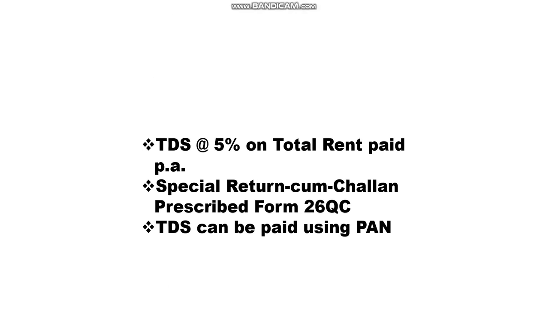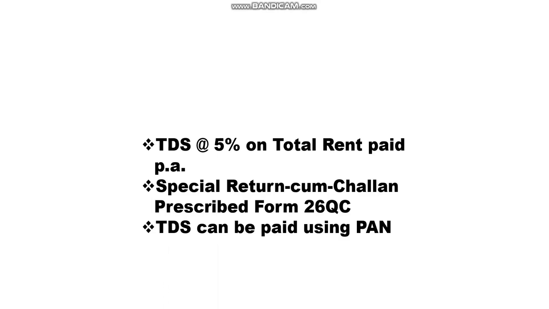Next is the TDS rate. The rate of TDS is 5% on the total rent paid, as discussed earlier. There is one special point in this respect, which is that there is a special return cum challan notified by the government, that is 26QC, for paying this TDS on rent, and it is a return cum challan. So while making the payment itself, the tenant has to file the return as well. It is a combined challan.